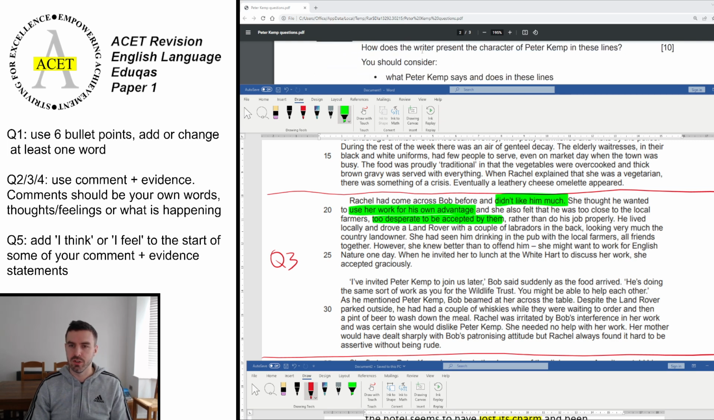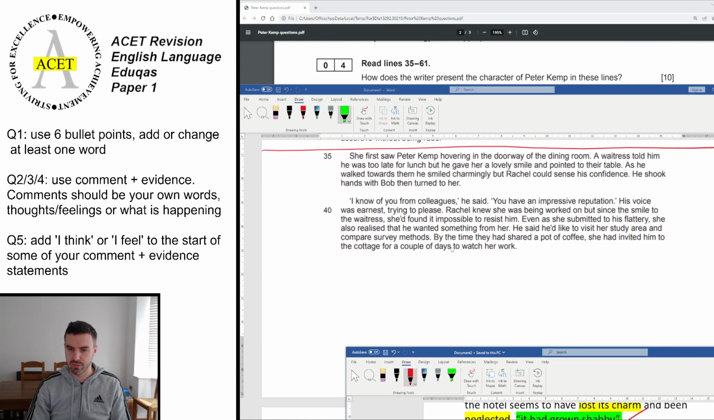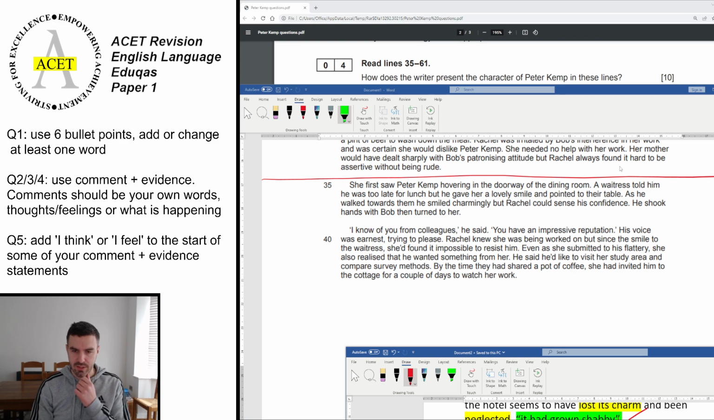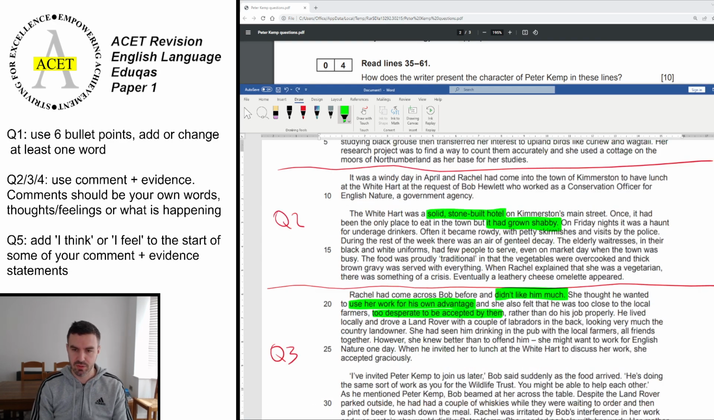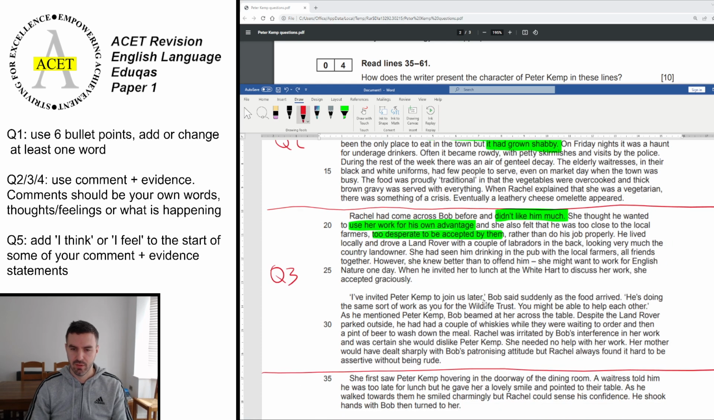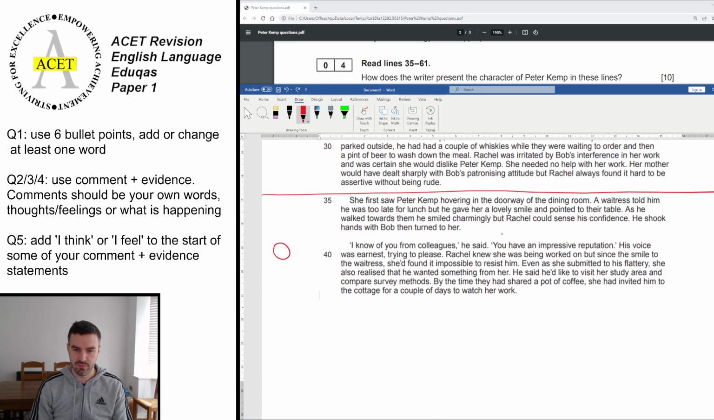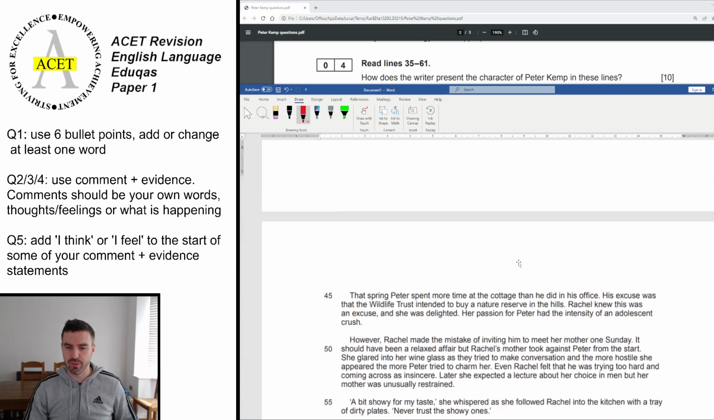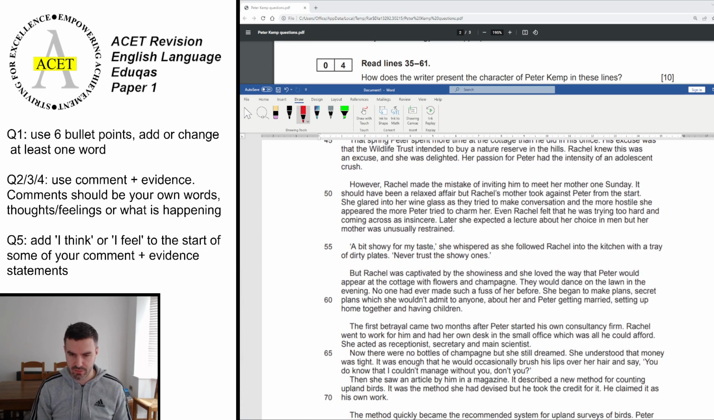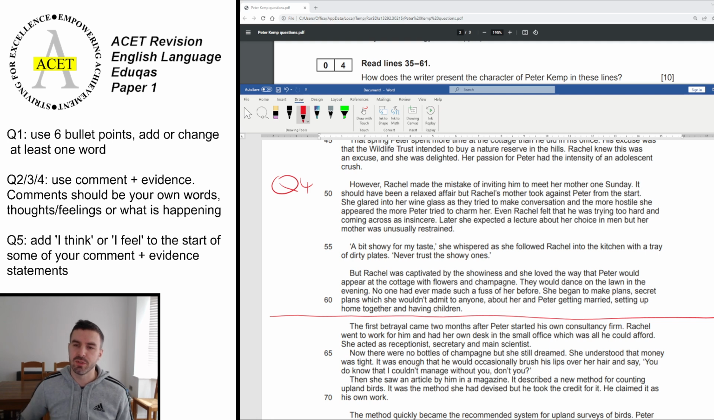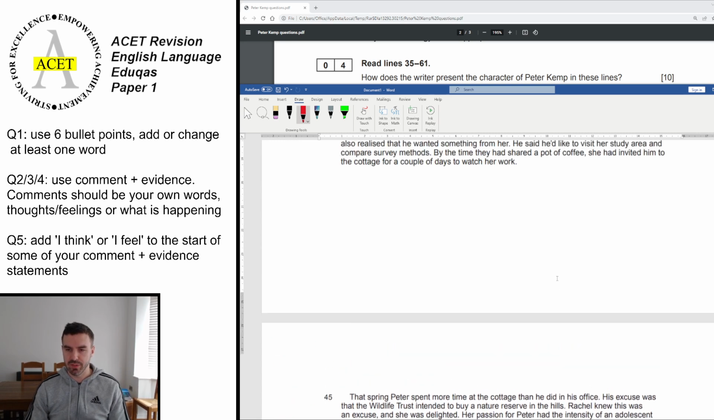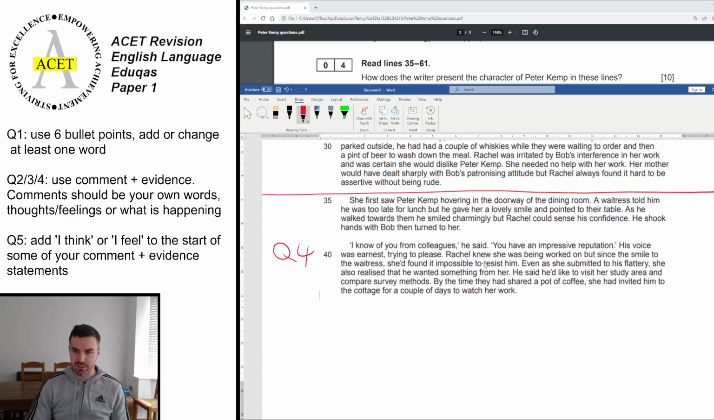Okay, so question 4 says, read lines 35 to 61. So we need to scroll down. So that is this section here. So this is question 4, but it's also going to be question 4 right down to line 61, which is here. So that's also question 4. Okay, so this one says, how does the writer present the character of Peter Kemp in these lines? So we're not looking at Bob this time, we're looking at a different character, we're looking at Peter.